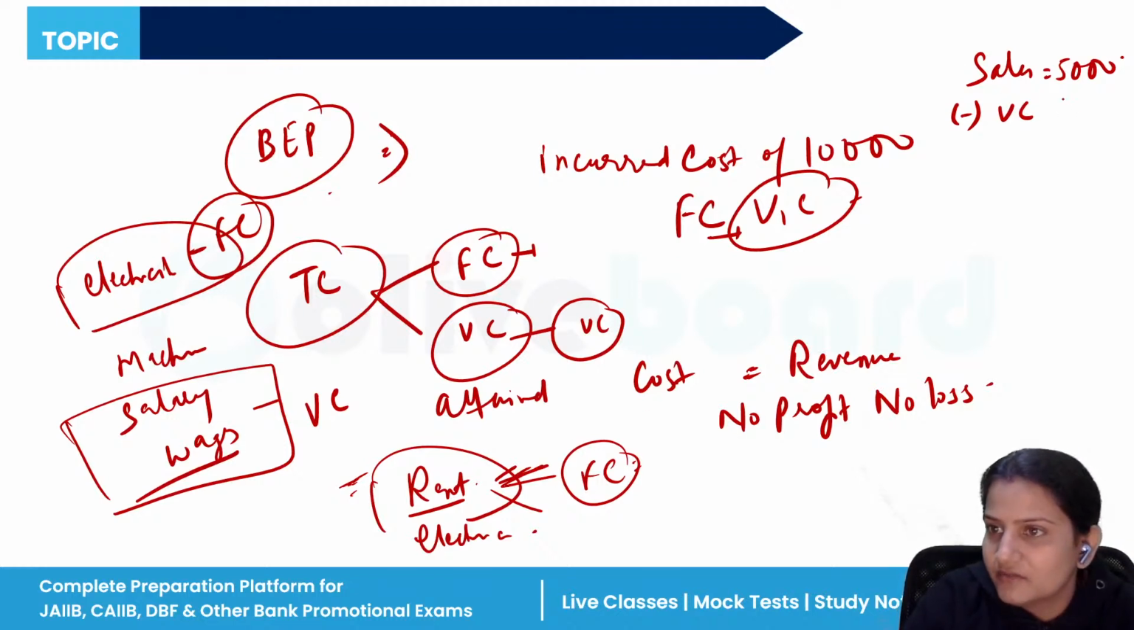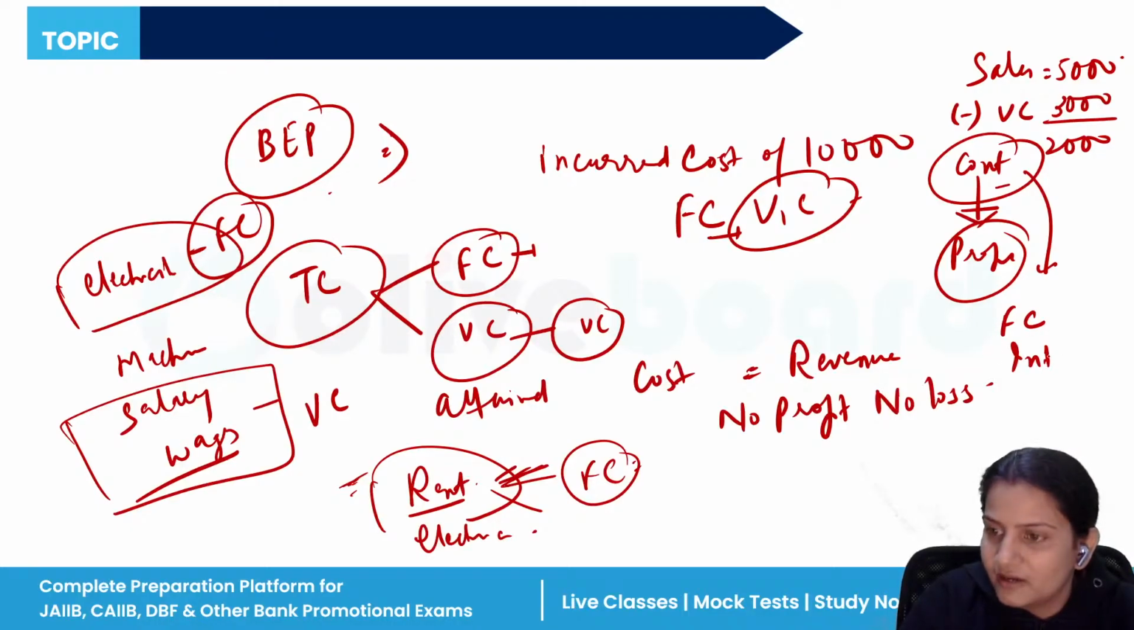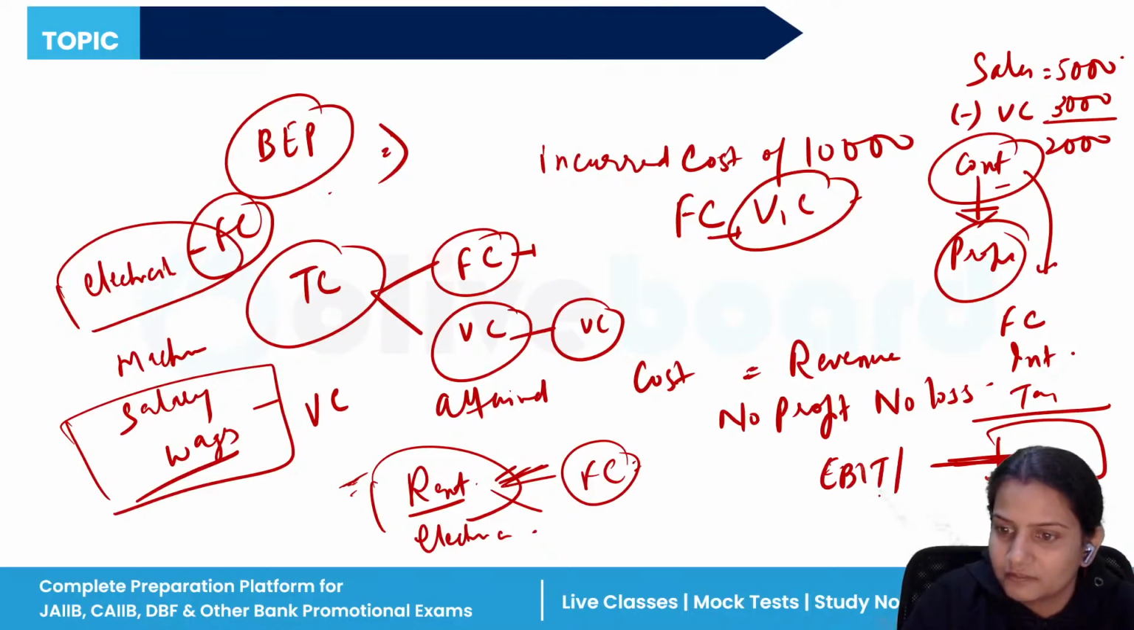Now, if you deduct the variable cost, let's take an example 3,000, this 2000 is the contribution. You cannot think that this 2000 is the profit of your company. No, this is just the contribution. And from this contribution, you will deduct your fixed cost, your interest, your tax. Then whatever value comes, that is your profit, your ultimate profit.